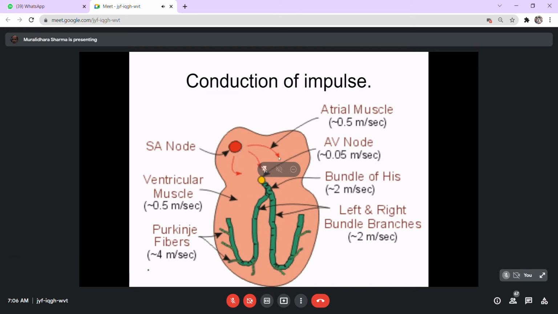Whereas if you take the muscles from the atrial wall and allow it to contract, it will be contracting at a rate of 68 per minute. If you take the muscle cell from the AV node and allow it to contract, it will contract at a rate of 63 per minute. Whereas if you take the muscles from the bundle of His, it will be contracting at a rate of 58 per minute. If you take the muscle cells from the ventricular wall and allow it to contract, it will be contracting at a rate of 50 per minute.